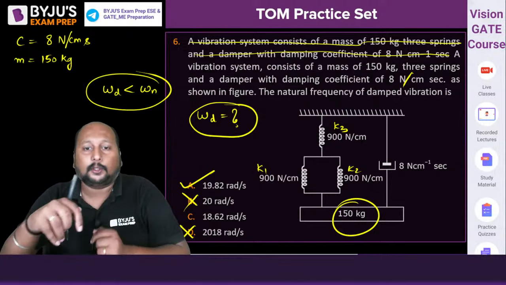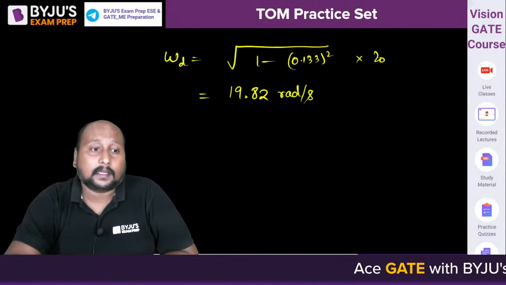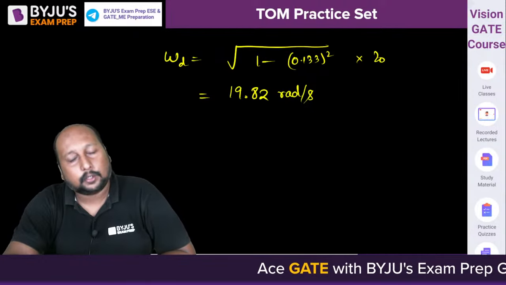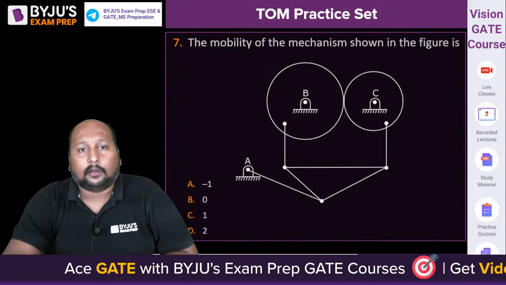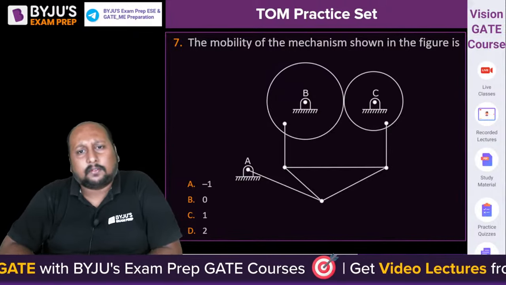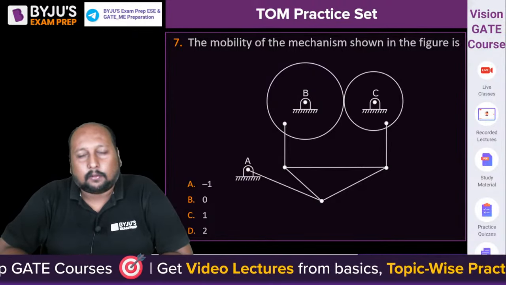Okay, so option A is the correct answer. Exactly, we're getting 19.82 radian per second. This is the damped frequency of vibration. All right, let's go to the next question, question number 7. This is a 1 mark question from the concept of degree of freedom.